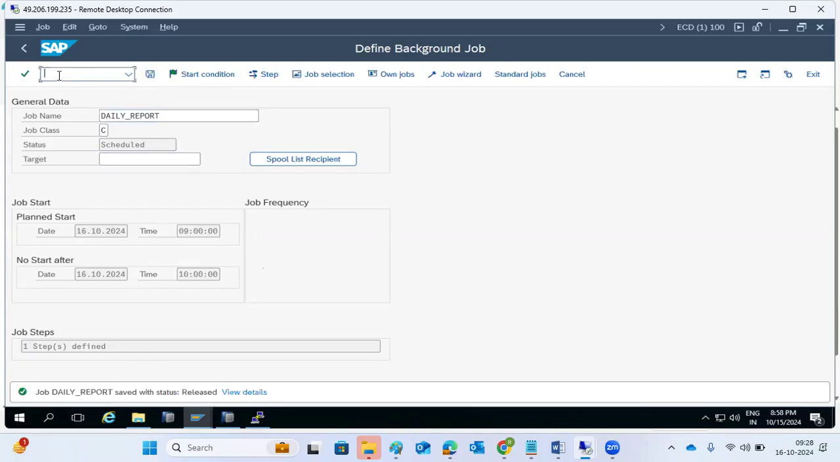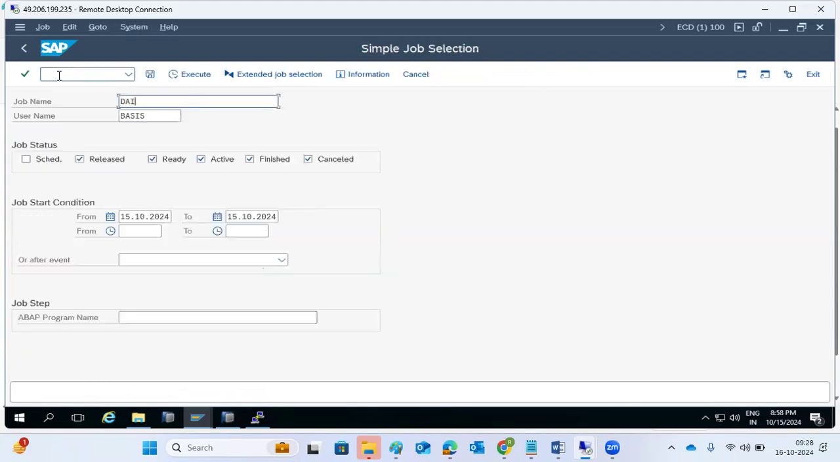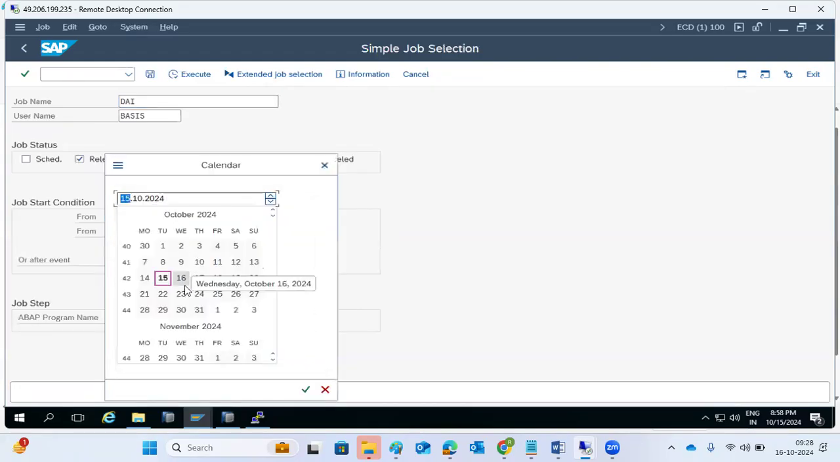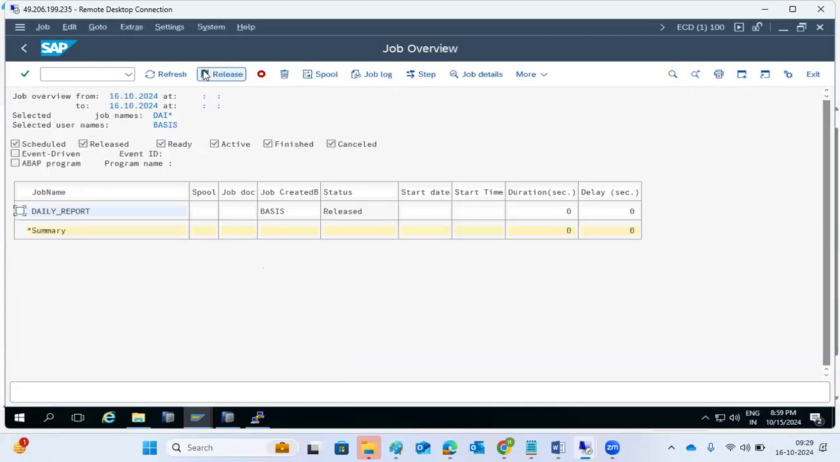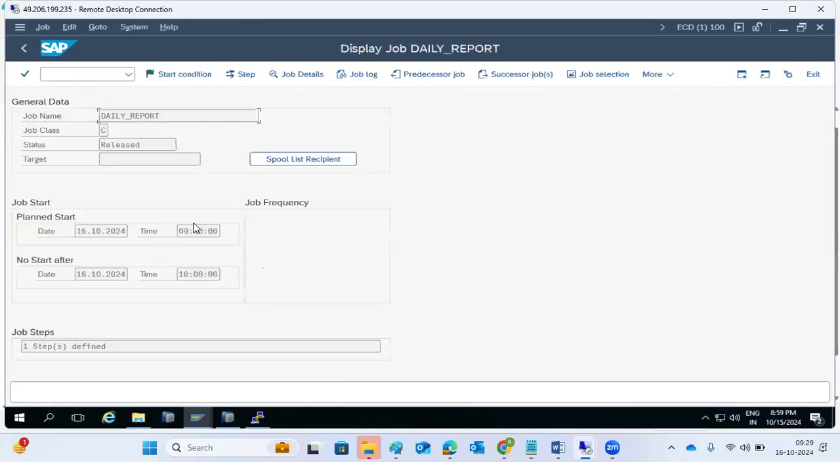Then you can go to SM37 and see the job status. There is a daily job here which starts from tomorrow, not today, so you need to change the dates when you are filtering. Change to tomorrow's date. I don't know the job name, so put a star and click OK. This is the daily report job which will start from tomorrow at 9 o'clock. This job will be executed.